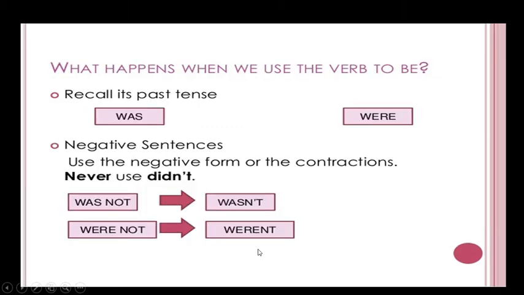Sample sentence for this. What happens when we use the be form verb, was or were? For the negative sentences, use the negative contraction, that is the short form. Never use didn't here. Was not, wasn't. Were not, weren't. We should not use didn't here. For the negative form, was not short form is wasn't. Were not short form is weren't.